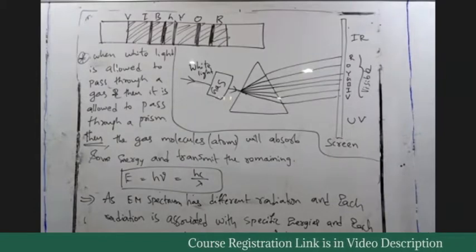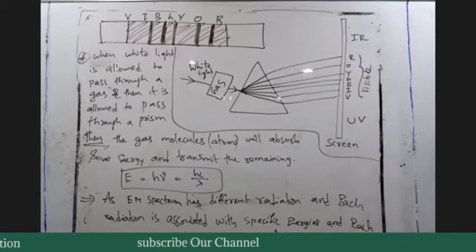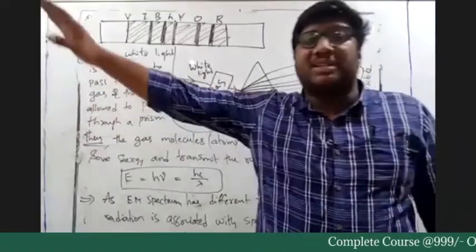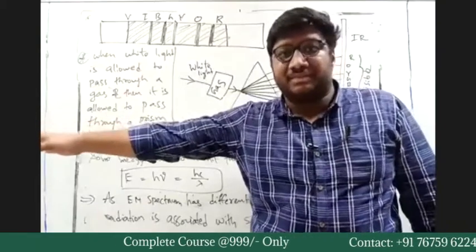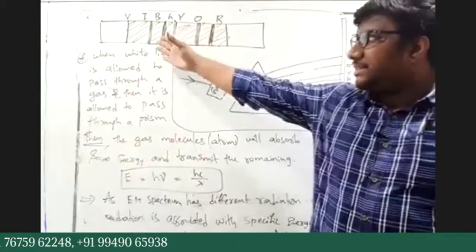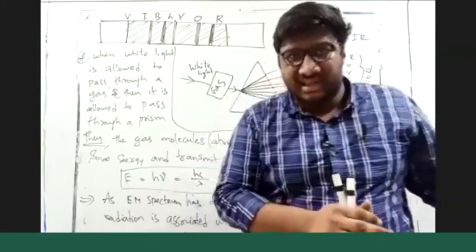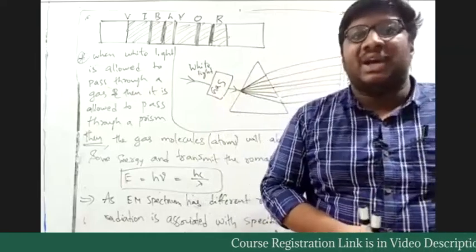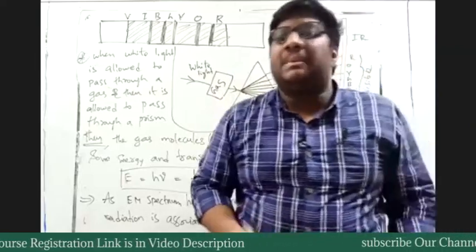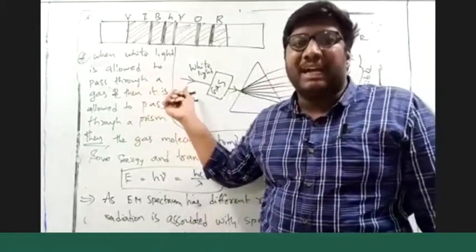Yes, it is slightly discontinuous. You may say that this is a discontinuous spectrum, but you cannot say that absorption spectrum is always discontinuous. You cannot generalize your statements. Amok says this spectrum has a boundary, so it might be discontinuous. Yes, that is true up to some extent. But it is purely dependent on the type of gas you have chosen.